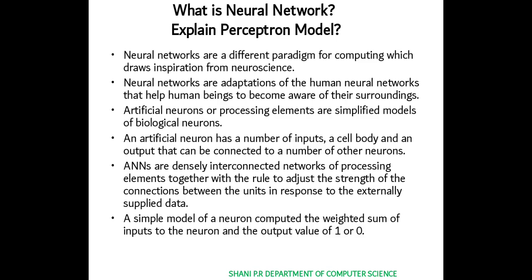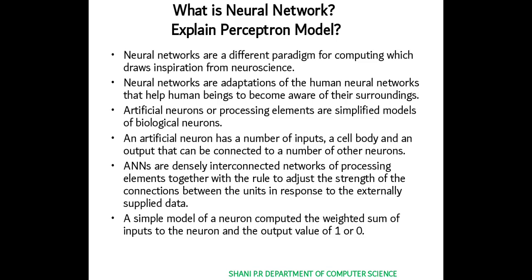So it is connected with the biological terms. In short form, a neural network is also known as ANN, an artificial neural network. An artificial neuron has a number of inputs, a cell body, and an output that can be connected to a number of other neurons.